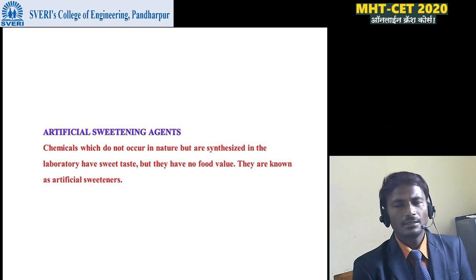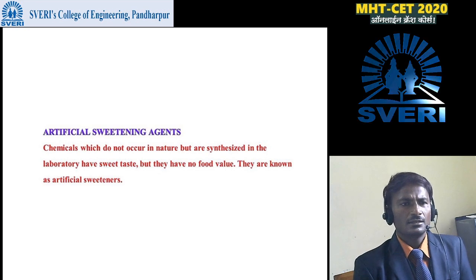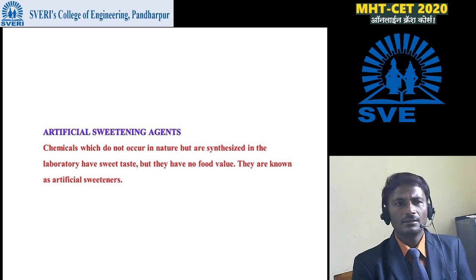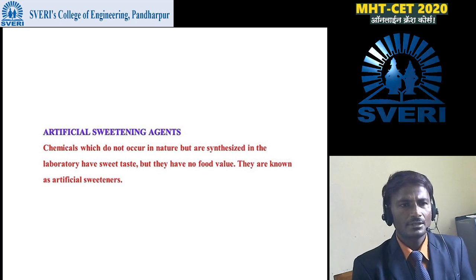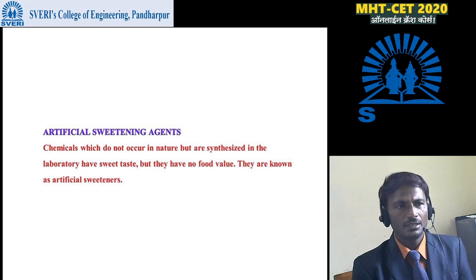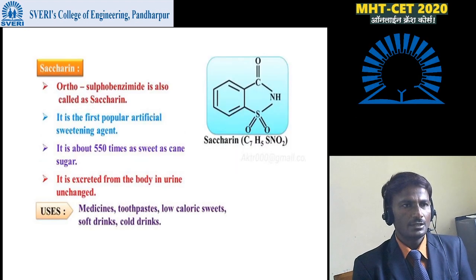They are known as artificial sweeteners. That means artificial sweeteners do not occur in nature, but are synthesized in labs, having a taste similar to that of sugar.